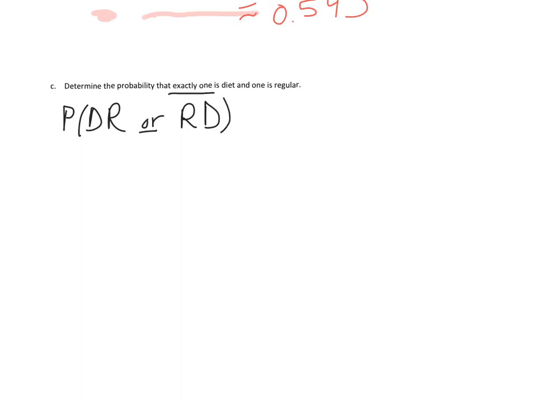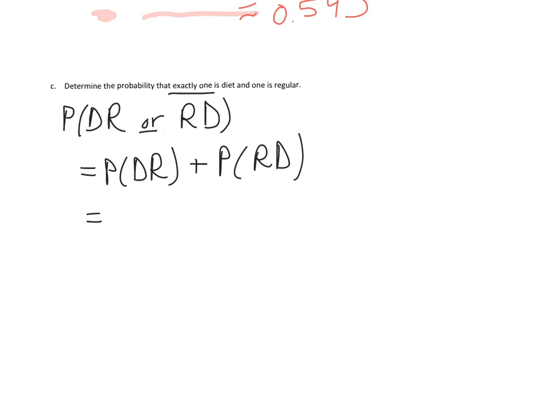What operation do we have with "or"? Good. Or is addition. So we have the addition rule and the multiplication rule. This is the probability right here that our first pick is diet. Well, there's 3 out of 12 that are diet.